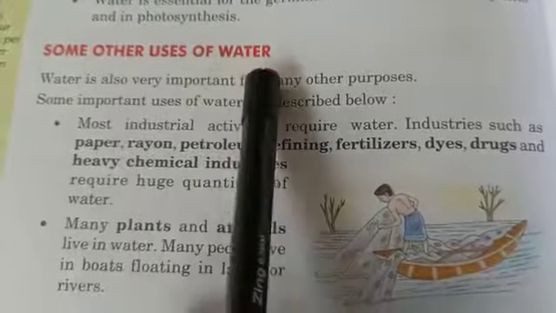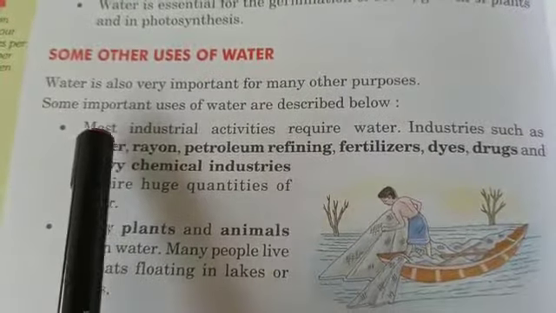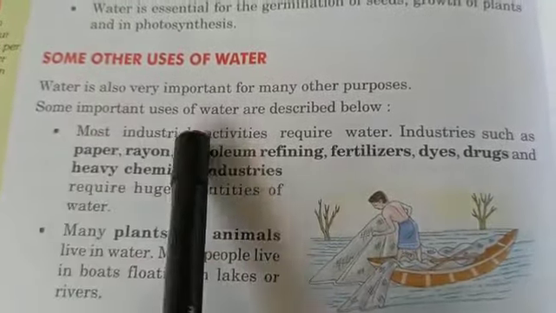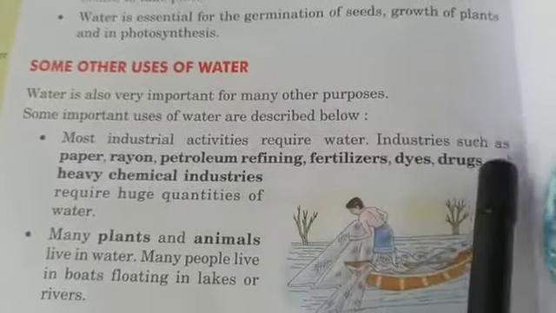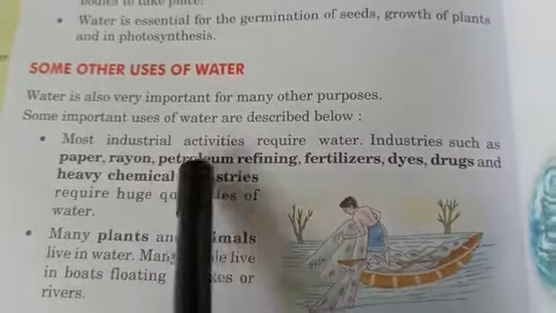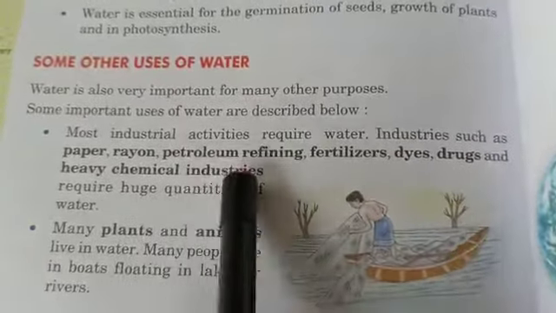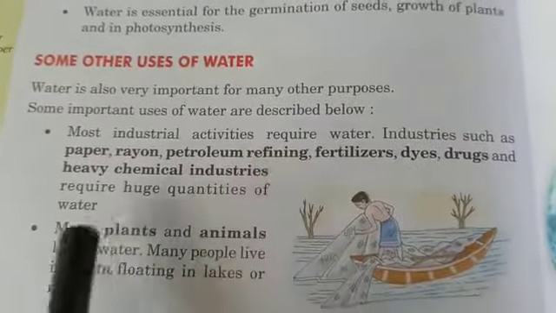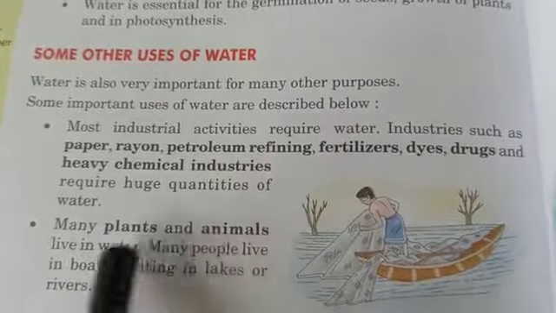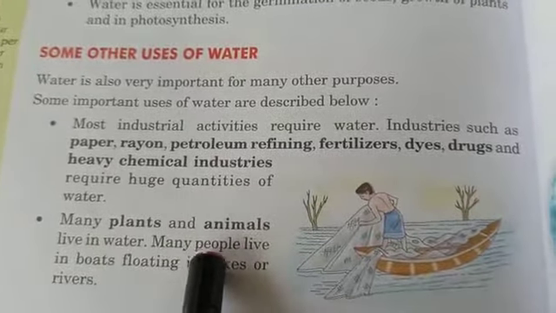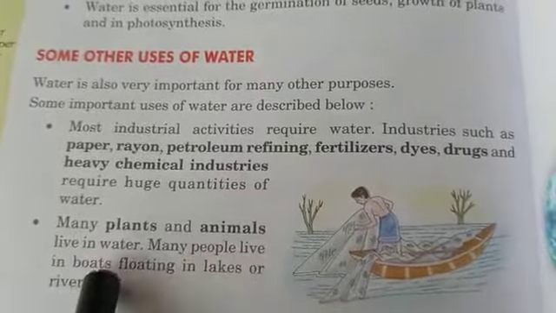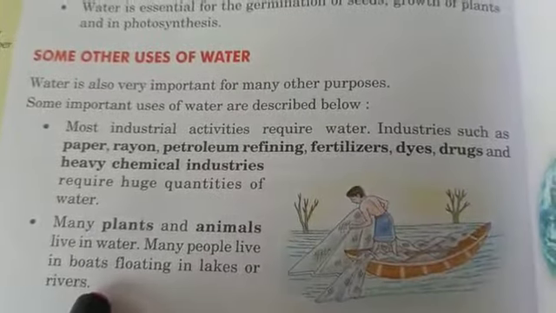Next are some other uses of water. Most industrial activities require water, like paper, rayon, petroleum refining, fertilizer, dyes, drugs and chemical industries. Many plants and animals live in water. Many people live in boats floating in lakes or rivers.